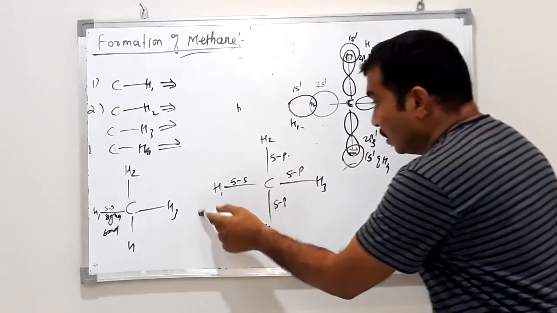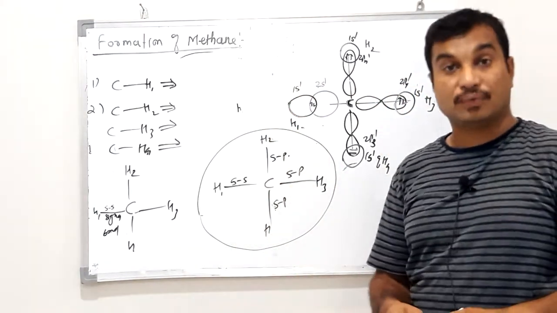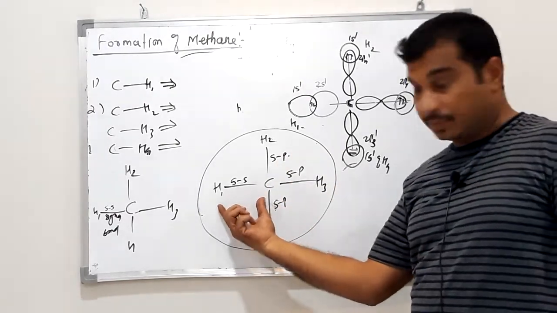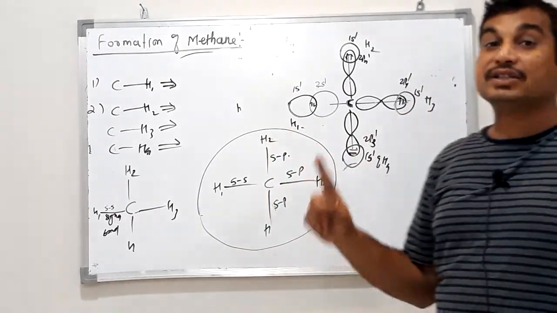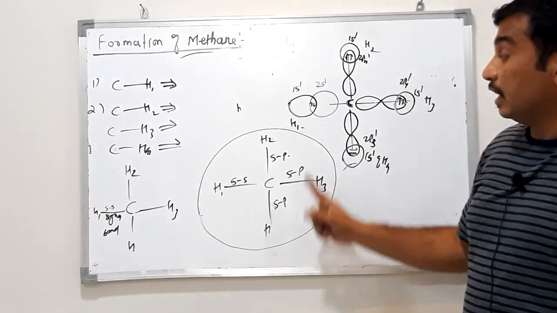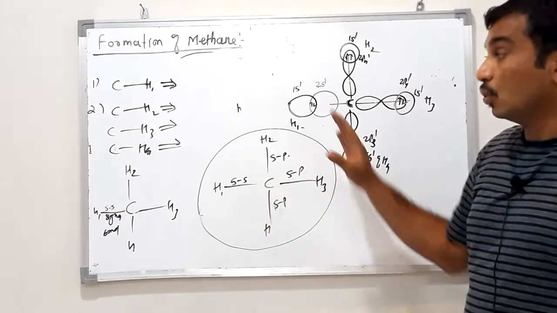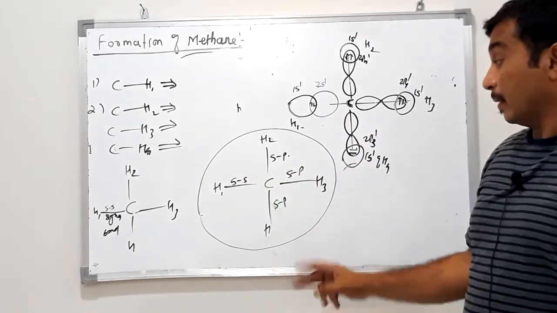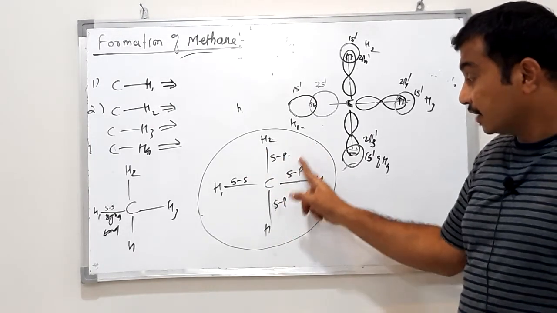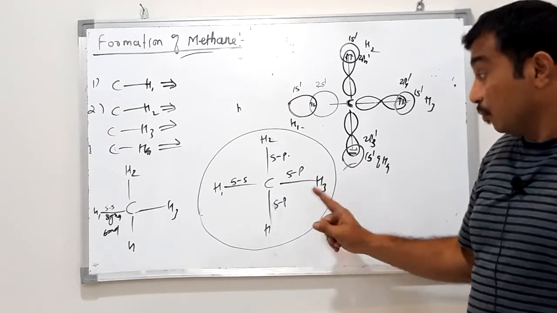In the case of methane, 4 bonds will form. Out of these 4, one is SS type and the remaining 3 are SP type. So the methane molecule forms by such overlapping, and remember one bond is SS type and the remaining 3 are SP type. Remember, this is very important.